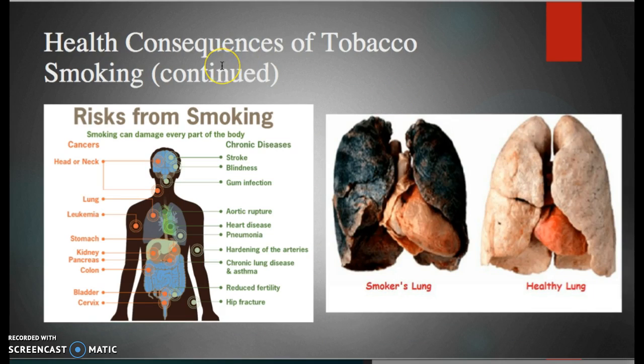So right here, in this first picture, are risks from smoking. Smoking can damage every part of the body. On this side of the picture are listed chronic diseases.